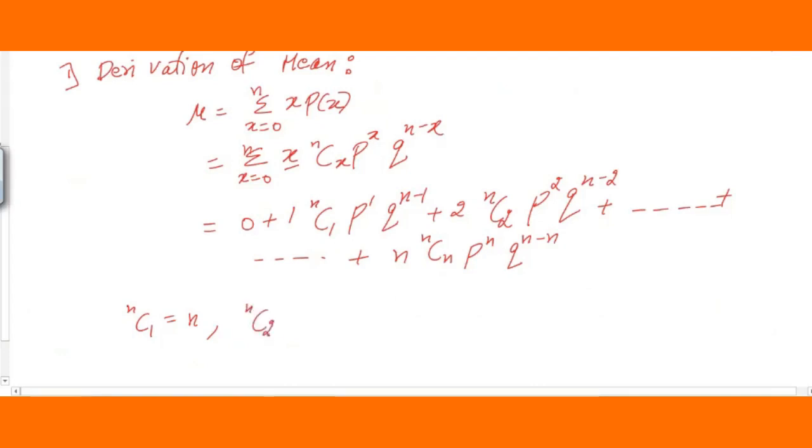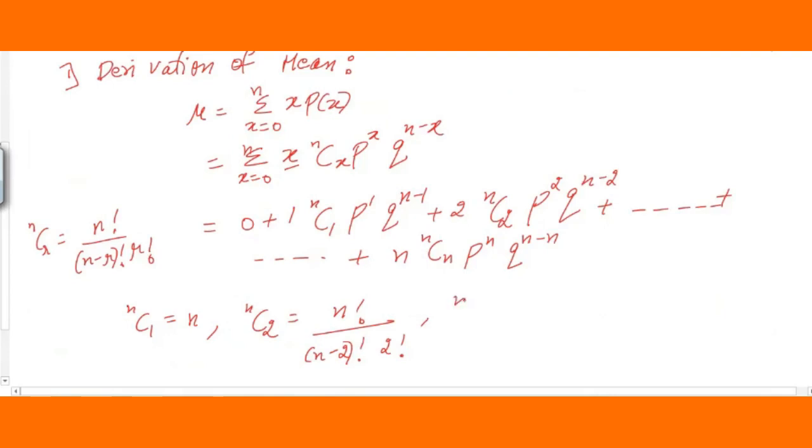What is nC2, students? It is n factorial upon n minus 2 factorial, and 2 factorial. I think you remember this formula, that nCr is equal to n factorial divided by n minus r factorial into r factorial. Substitute the values one by one.